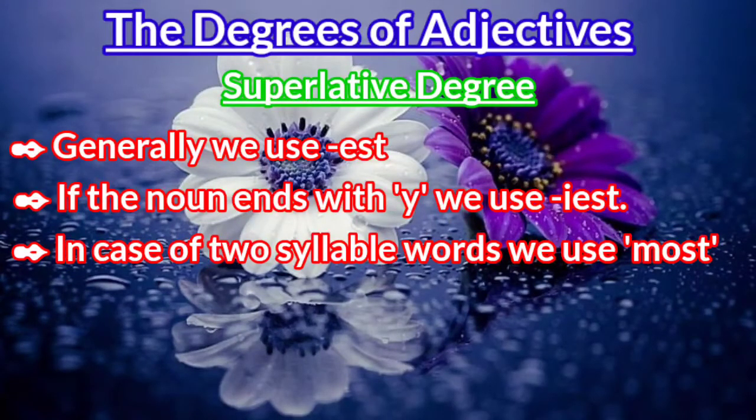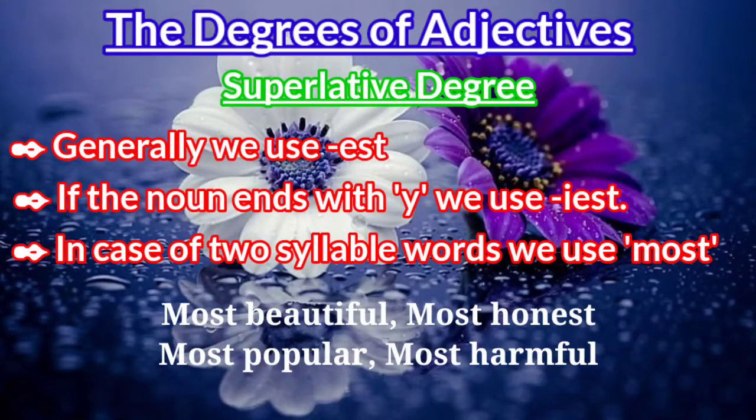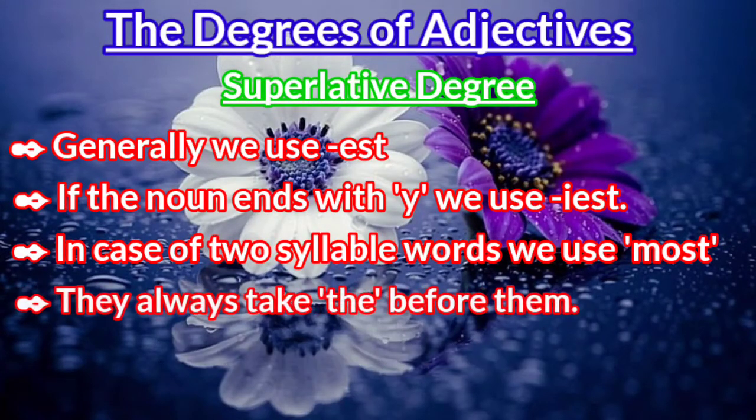And again, if you get 2-syllable words, then you will use most as a superlative degree, like most beautiful, most honest, most popular, most harmful. Clear? And here is also a point, children. They always take the before them.